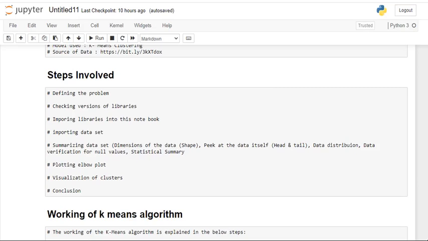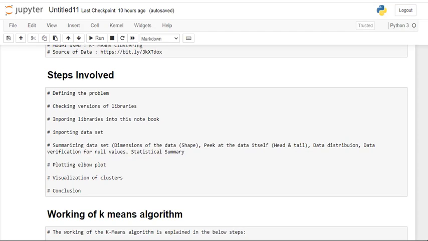This is what we are performing in the second task. Based on this, we are going to determine the number of clusters expected from the data, and then the visualization of clusters. We need to visualize how the clusters have been separated.